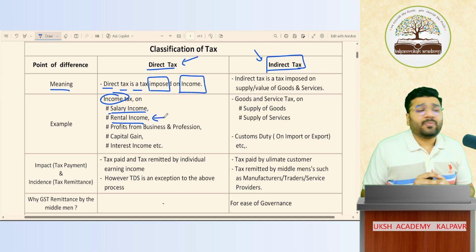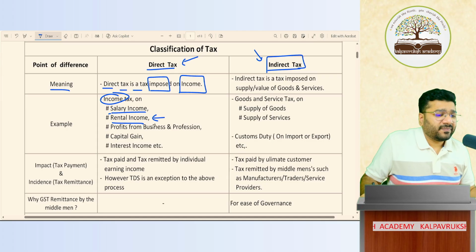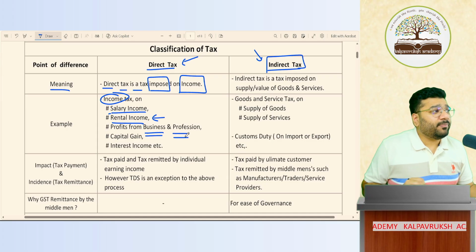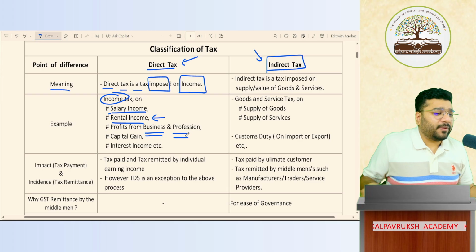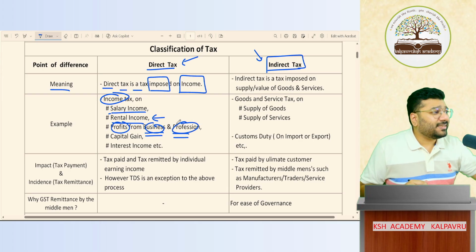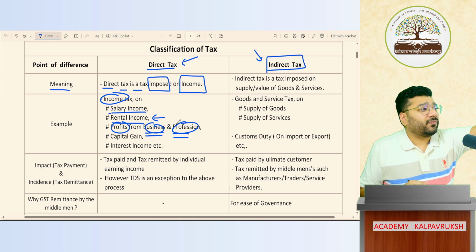In what other ways do people make money? Business. By doing business or running professions, they will make income. They'll make profit. Profit is nothing but income from the business and profession. On this, are you supposed to pay tax? The answer is yes.